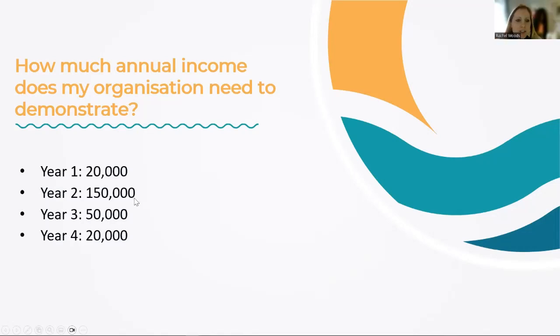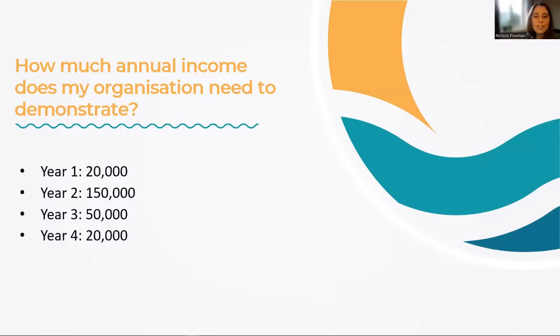Yeah, so again, we just look at the year which has the highest amount that's being requested. Year 2 has the highest amount. So we'd need the 150,000 to be no more than 50% of the annual income. So 100% of that would be 300,000. I think a lot of people found it easier when it was just a 1-year project. If the project is split over multiple years, we're looking at the year with the highest amount requested.